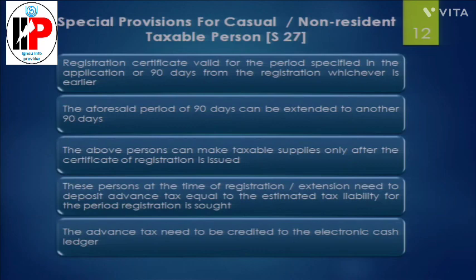To sum up, we need to understand this casual taxpayer. Casual taxpayer registration is granted for a maximum of 90 days. It can be further extended on request to the commissioner for another 90 days. At the time of registration, the tax is paid in advance. It is calculated on an estimated basis.